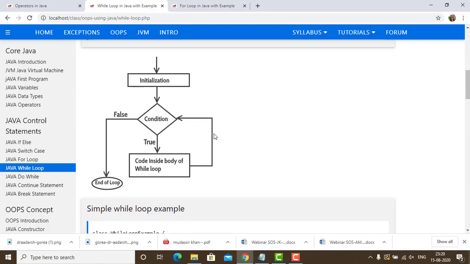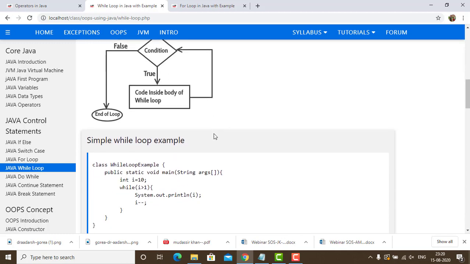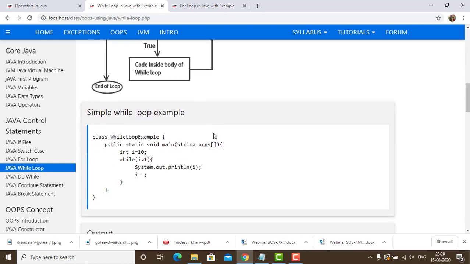Now, looking at the flow diagram, we have an initialization value. Then we have the condition. If the condition is true, it is going to run the set of code, else it is going to end the loop. Now let us have a look at an example of a while loop. We have an initialized value, int i equals 10.